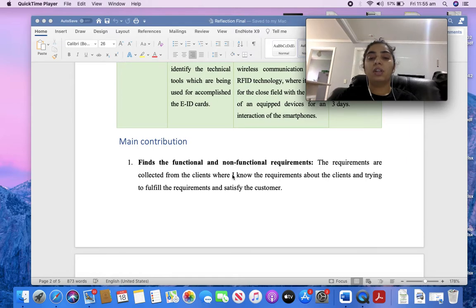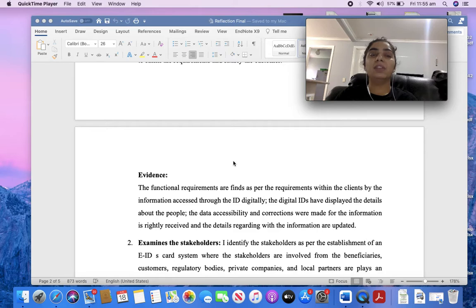I found the functional and non-functional requirements that I discussed earlier, how I segregated them, what comes under the functional criteria, what comes under the non-functional requirements, and what the evidence of that study is. The functional requirements were found as per the client's requirement, with information accessed through the ID digitally. The digital IDs display the details about people, data accessibility, and corrections were made so the information is received correctly and the digital details are updated.